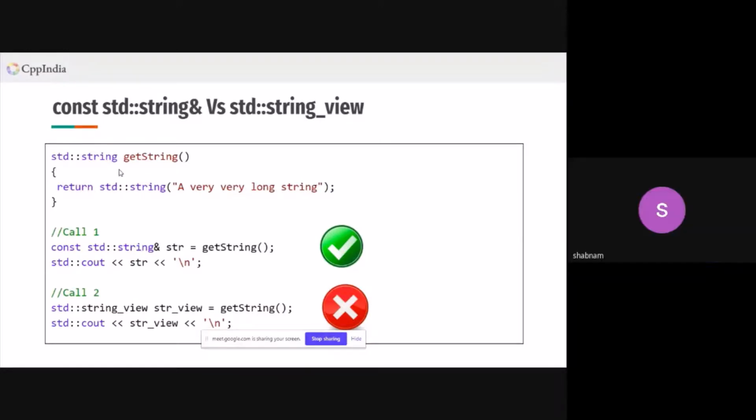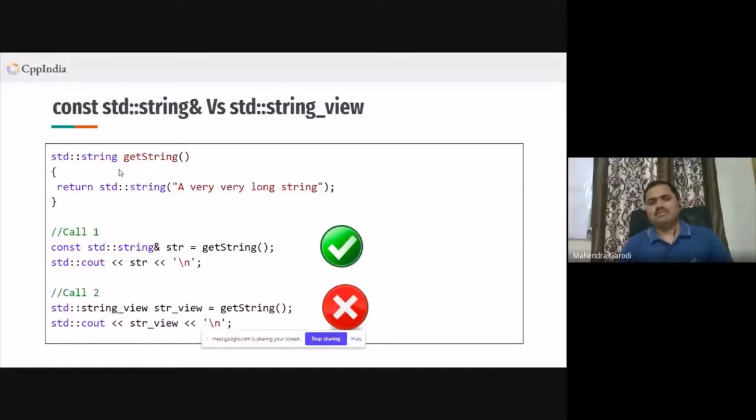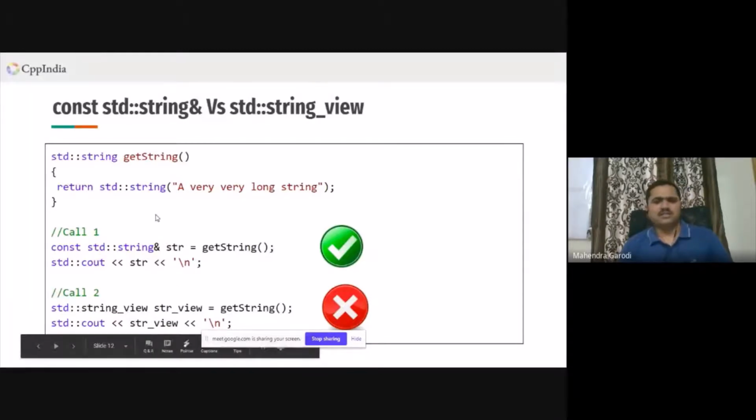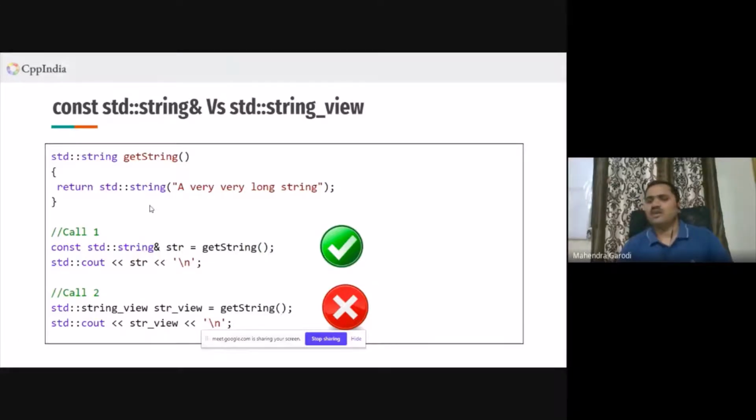Whatever example I am presenting where getString returns by value, I am presenting it with the intention of showing the problem and how you are catching things. There might be a case where you will be able to get rid of such errors, but it will not always be possible, and you will unnecessarily make your code a little bit complicated to understand. Okay, thanks. Thanks.